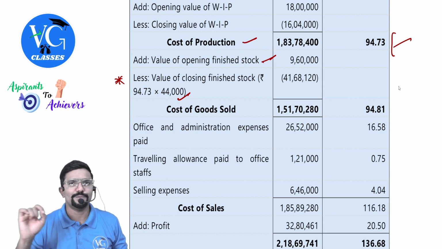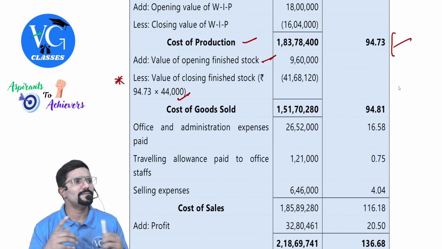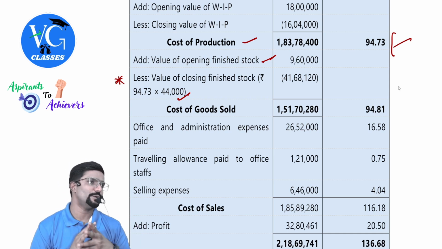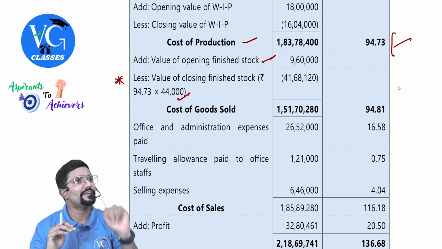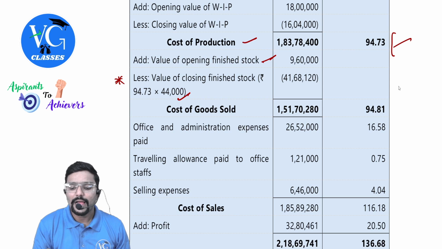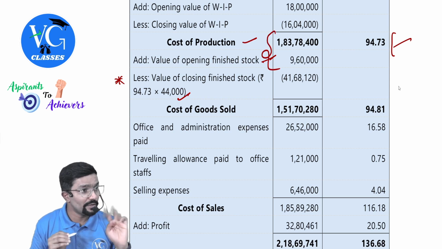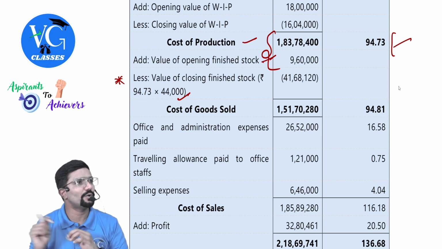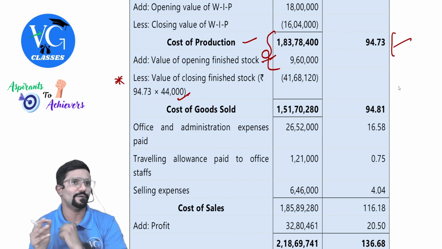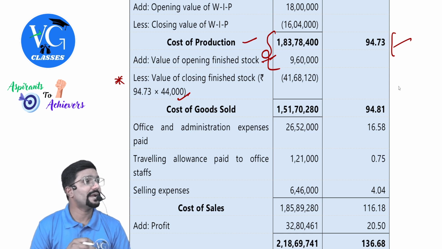Got it? Guys, assume they themselves have given that weighted average is followed. What do you calculate? First, the weighted average price. How is it, sir? Add up the cost, including opening stock, divided by total units, 2,04,000. What do you get? The weighted average price. Hope you understood. The answer is only either FIFO or weighted average.